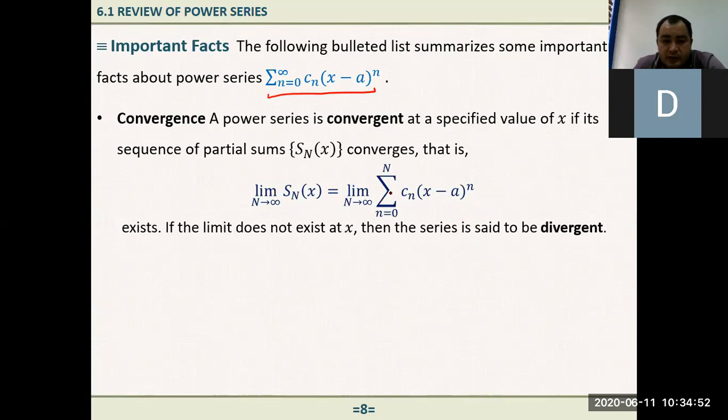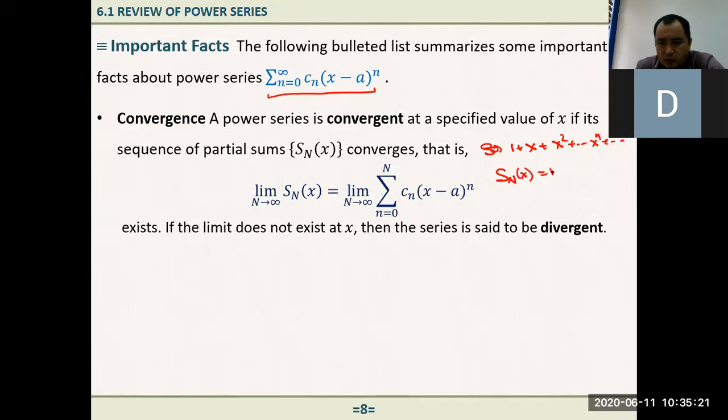So by this, we mean that as you add this partial sum, s sub n of x, just one example is, let's say our power series is 1 plus x plus x squared plus x to the power n, continuing. This partial sum is s sub capital N of x. What is it?